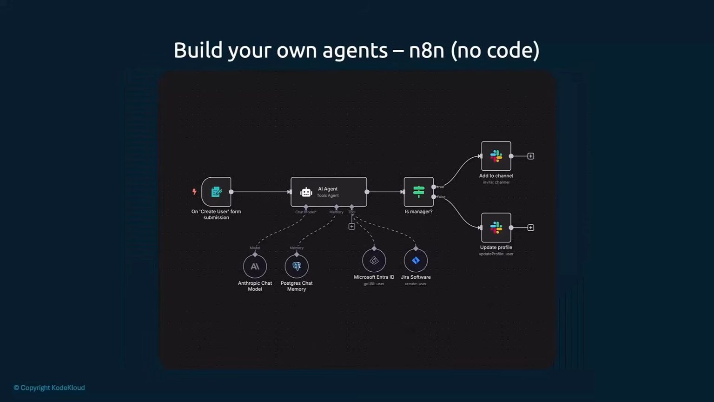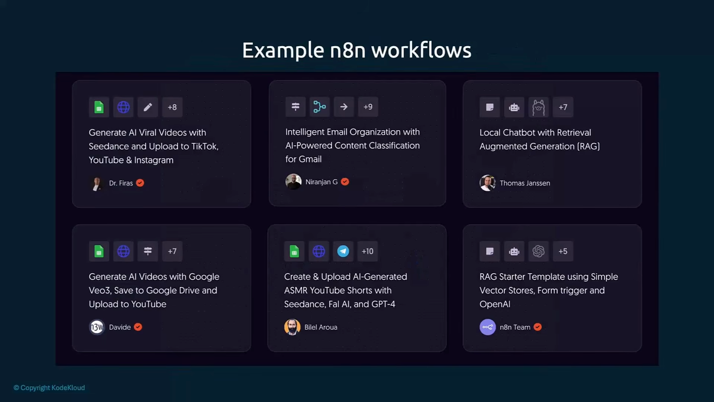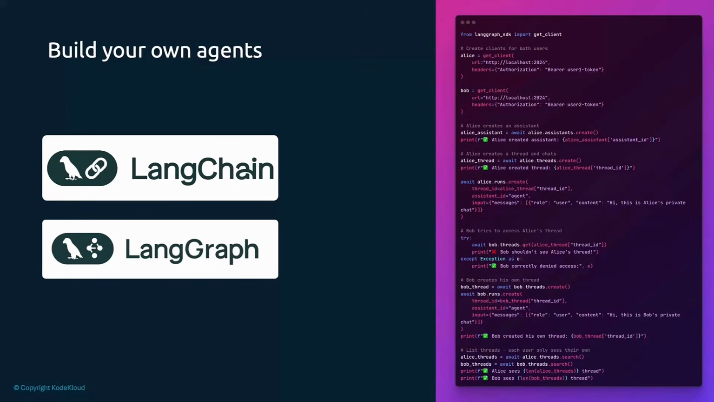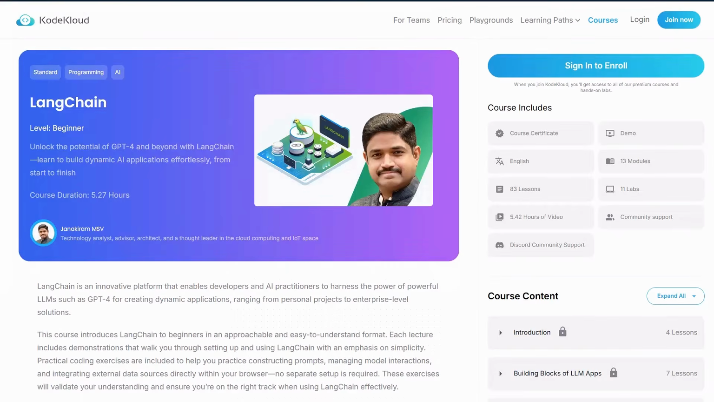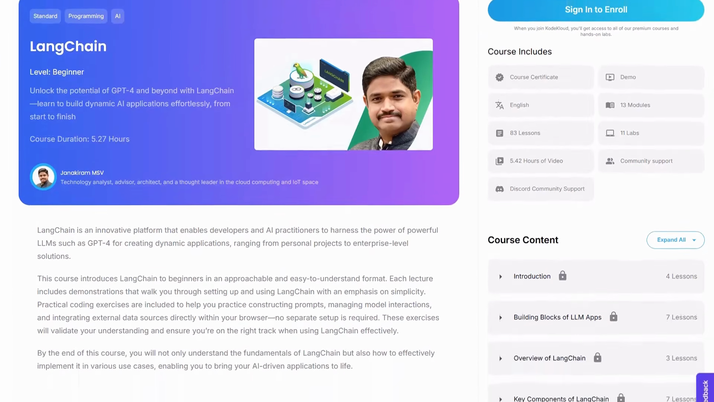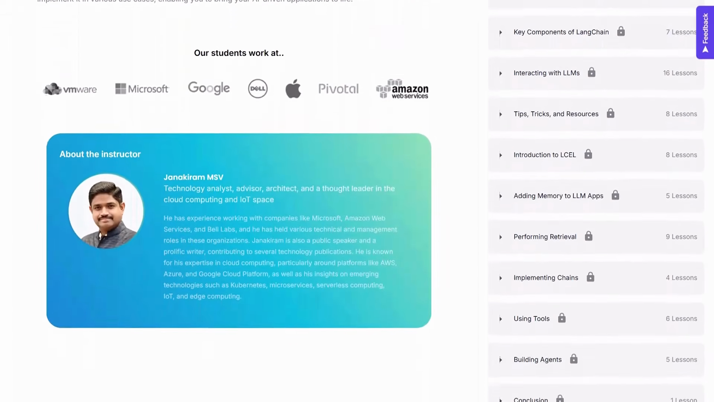Or you could build your own agents using tools like N8N without having to actually code. N8N gives you the ability to drag and drop and build your own agents. Some example workflows available on N8N include automating generating AI videos on YouTube, intelligent email organization with content classification, etc. Another option would be for you to build an agent from scratch using platforms like LangChain or LangGraph. But we won't get into this in any more detail for now. We have an entire course that covers these topics on our platform.